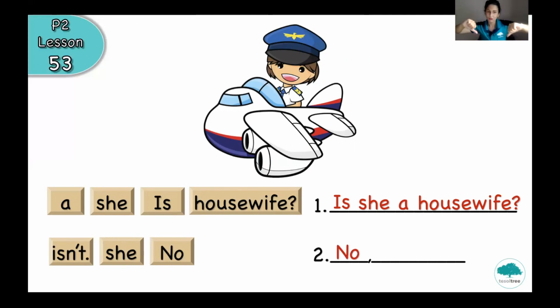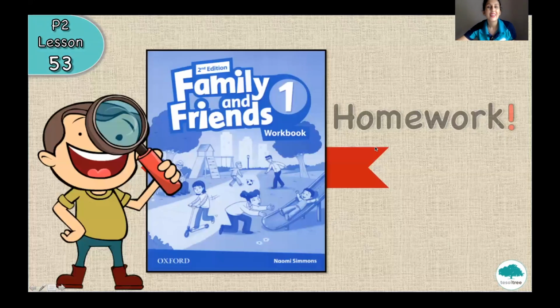So number 2, let's make an answer. No. Then isn't or she? Do you remember? She, yes, that's true. She is going to be the next word. She isn't. Okay, let's read the question again and answer. Is she a housewife? No, she isn't. We can't see a housewife on the picture. We can see a pilot. Okay, good. That's an excellent job, P2.